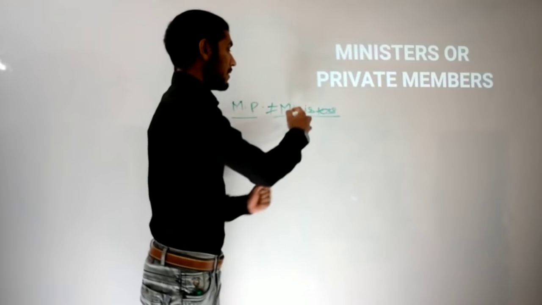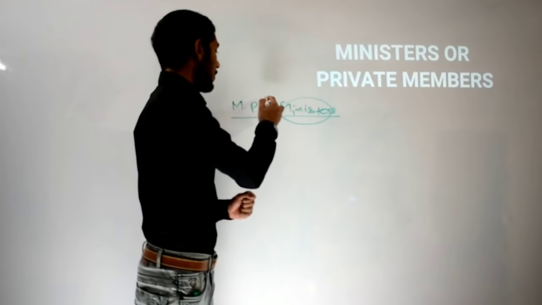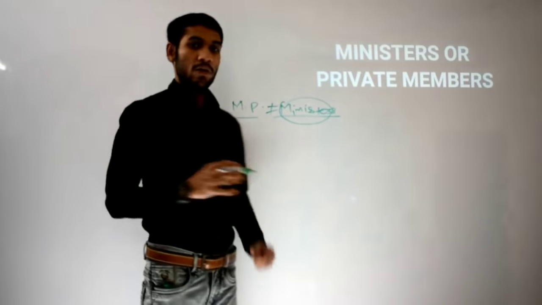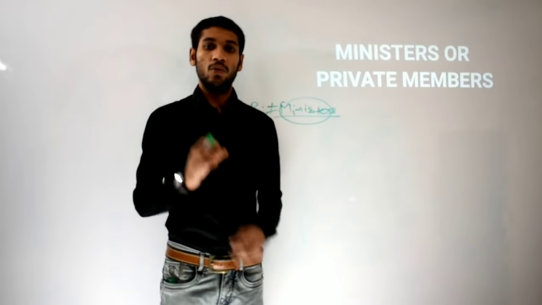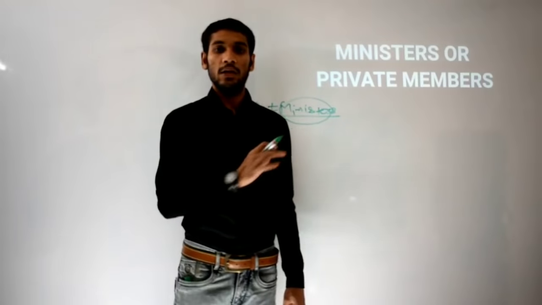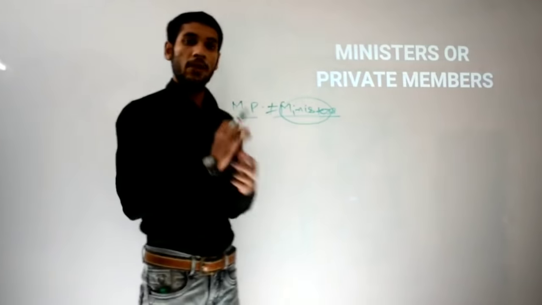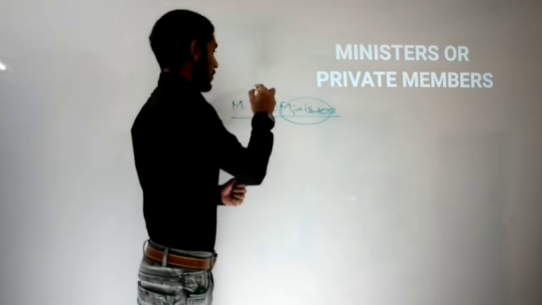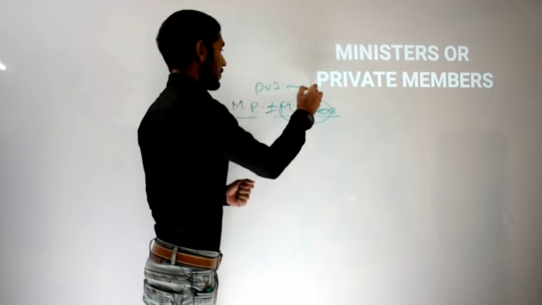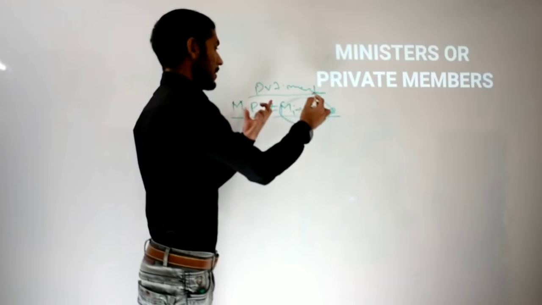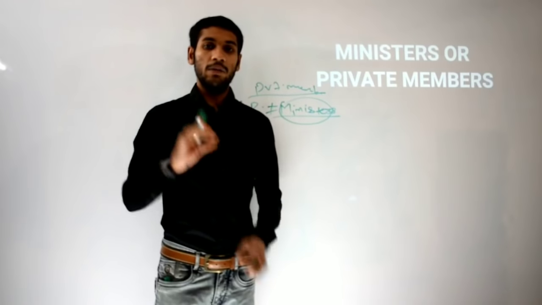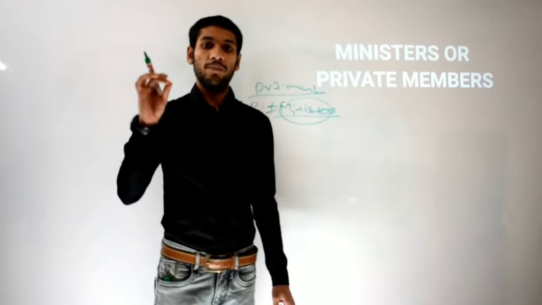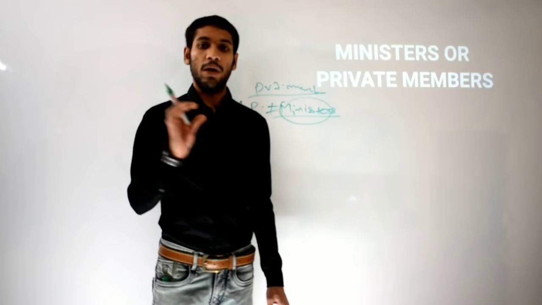It consists of all the MPs in Parliament of India who are not ministers. So private members plus ministers, when we combine both of these, gives the full strength of the House of Parliament of India.